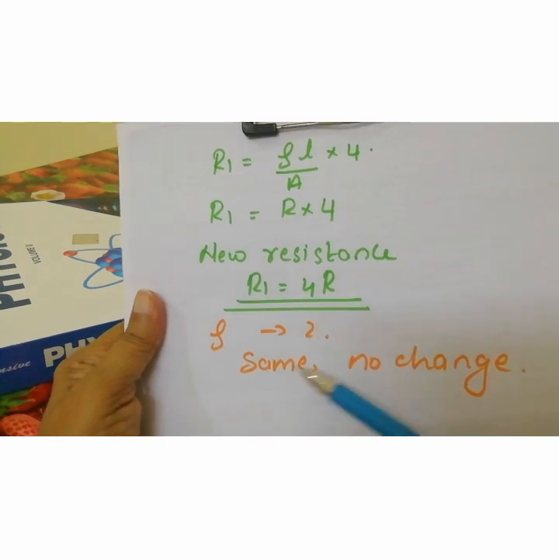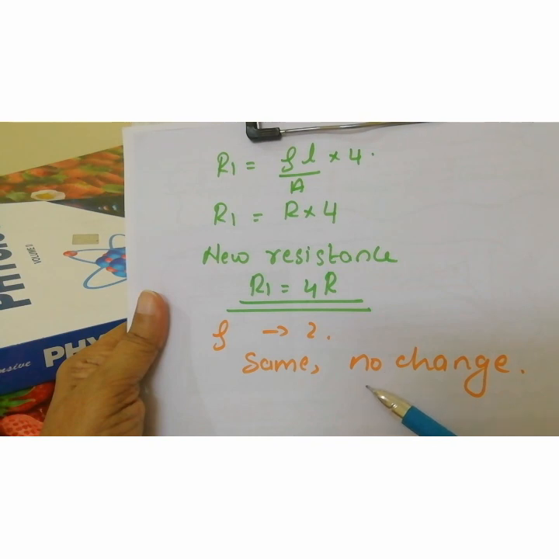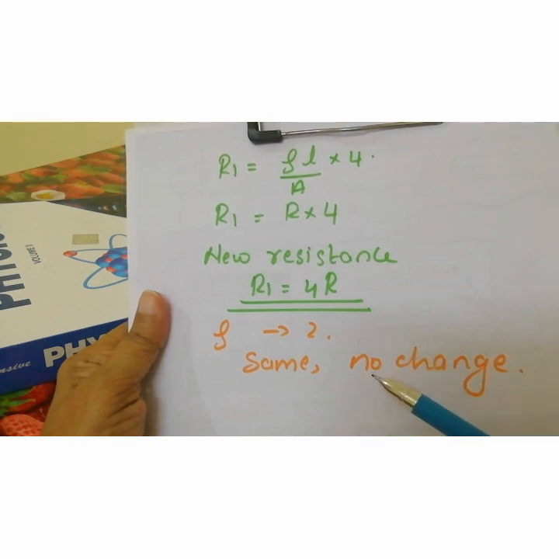Then what about the resistivity? Already we discussed that there is no change in the resistivity because the wire is only stretched. There is no temperature change, nothing. So the resistivity is the same in the previous condition as well as now. So no change in the resistivity.